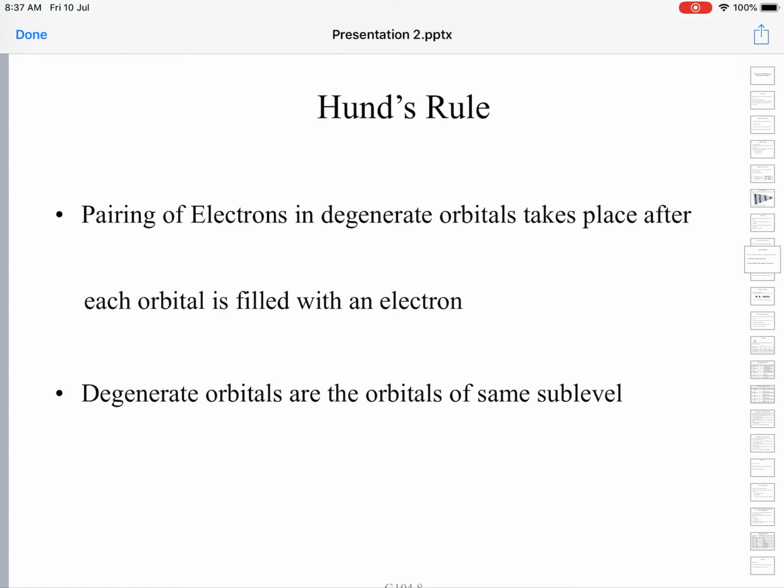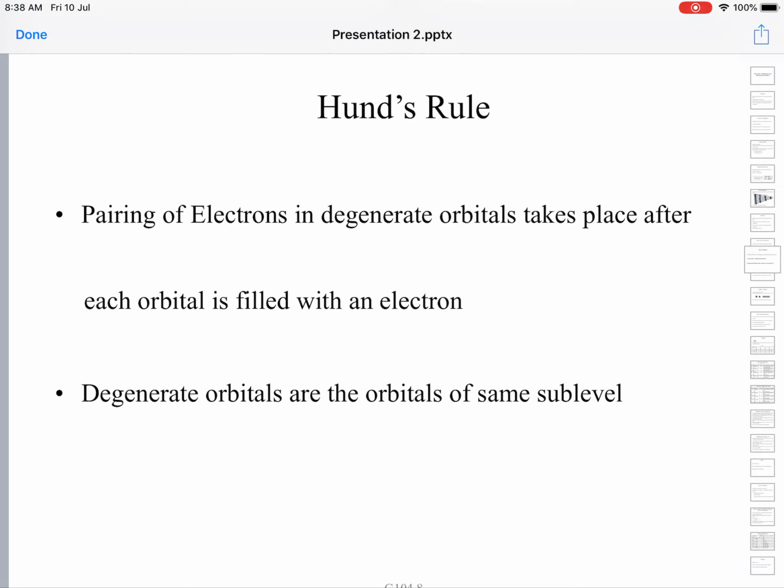In the S sublevel you have only one single orbital. In the P sublevel you have three orbitals, or three orientations, as we call it. In the D sublevel you have five orbitals, and in the F sublevel you have seven orbitals. Each orbital can house two electrons; it can accommodate two electrons each.